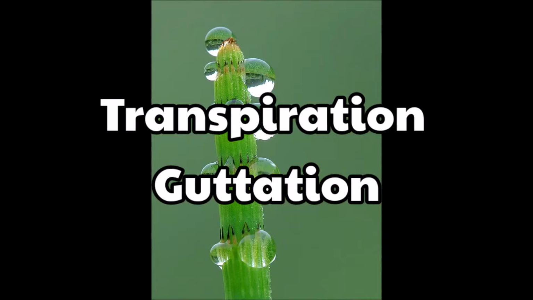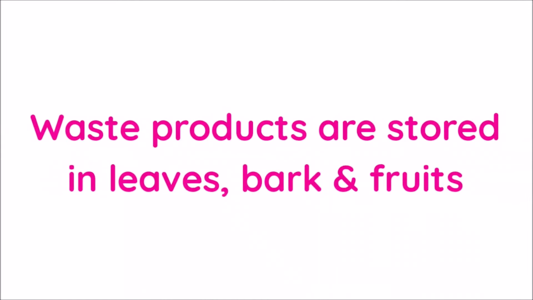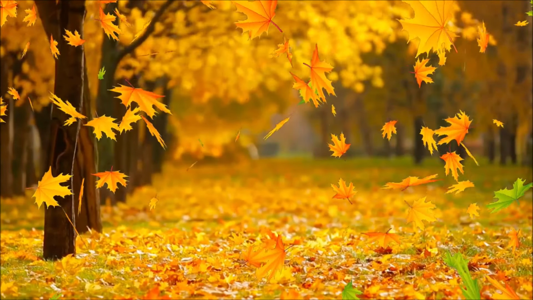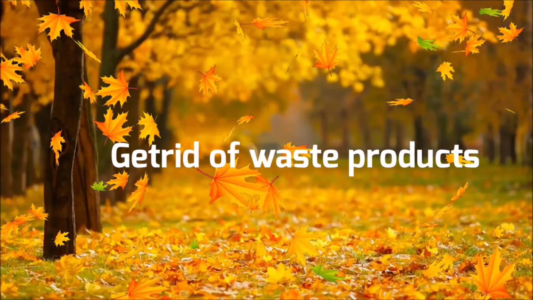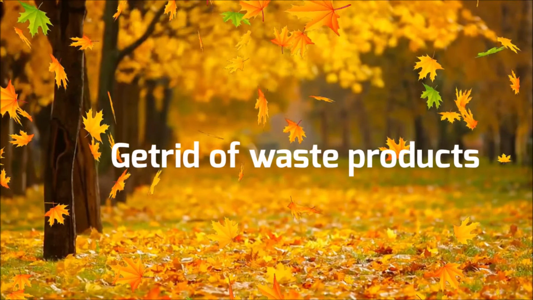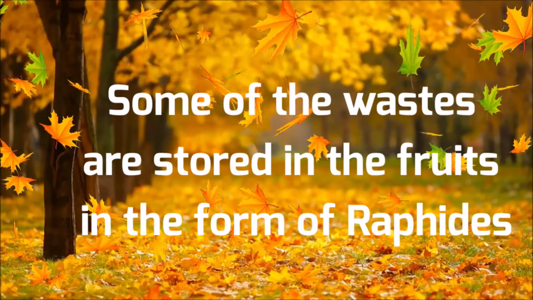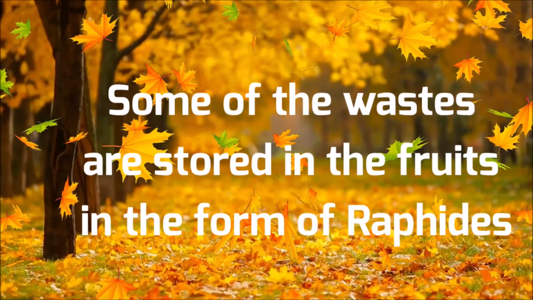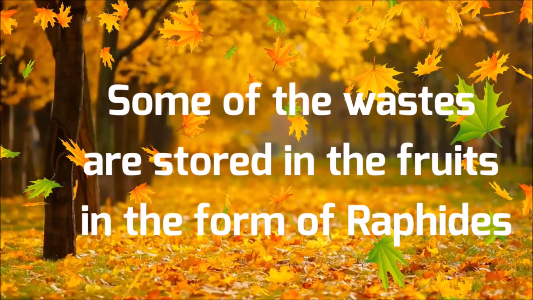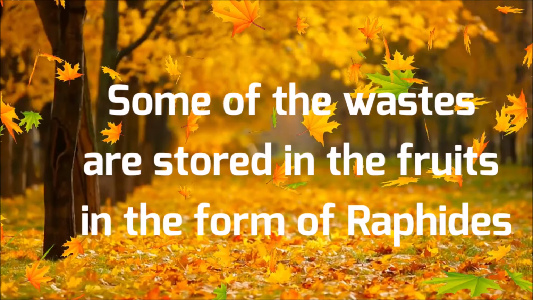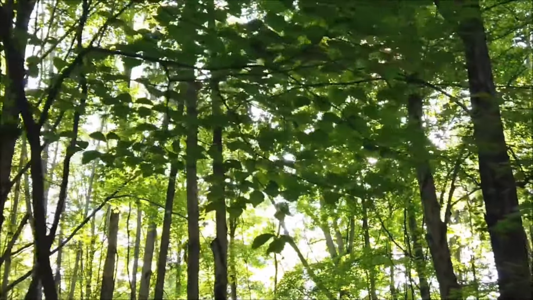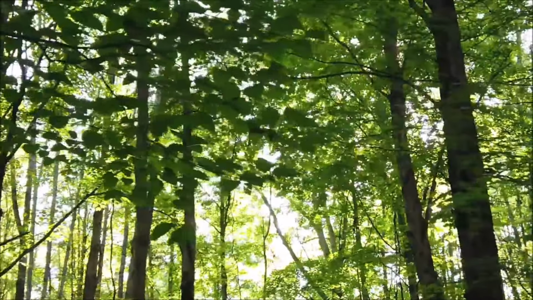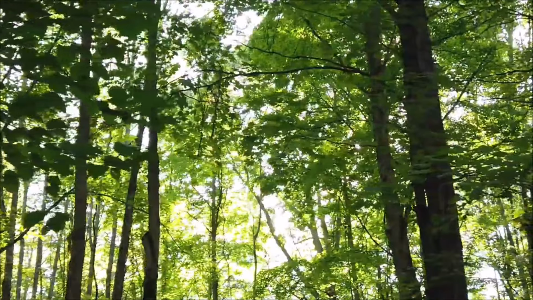There is another interesting fact: waste products may be stored in leaves, bark and fruits. When these dead leaves, bark and ripened fruits fall off from the tree, the waste products in them are got rid of. Waste gets stored in the fruits in the form of solid bodies called raphides. This is another amazing fact of plants. However, several compounds are synthesized by plants for their own use, especially for defense.